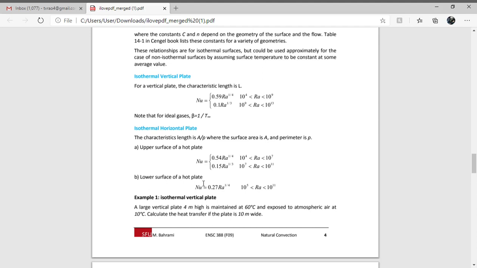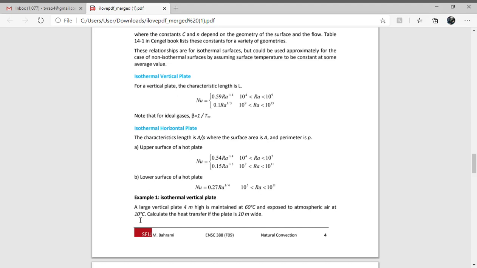Now, this we will discuss by one example. There is a large vertical plate 4 meters high, maintained at 60 degrees centigrade and exposed to atmospheric air at 10 degrees centigrade. Calculate the heat transfer if the plate is 10 meters wide. Here the plate dimensions are given, 4 meters height and 10 meters wide, the plate temperature is 60 degrees centigrade and the atmospheric temperature is 10 degrees centigrade.